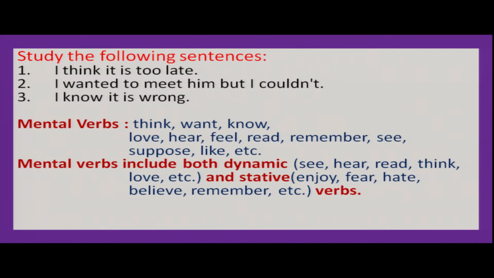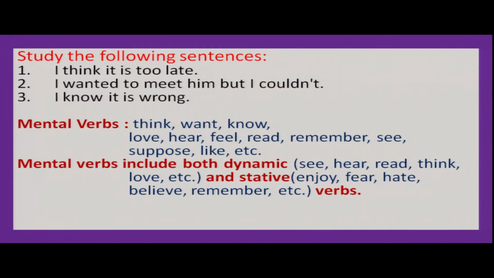And mental verbs are also of two types. They are dynamic verbs, and they are also static verbs. So, when mental verbs are dynamic like see, hear, read, think, love, etc., sometimes we can use ing. I am seeing, I am hearing, I am reading this, I am thinking. Sometimes we can use it, not always.